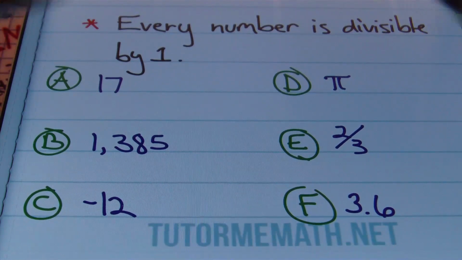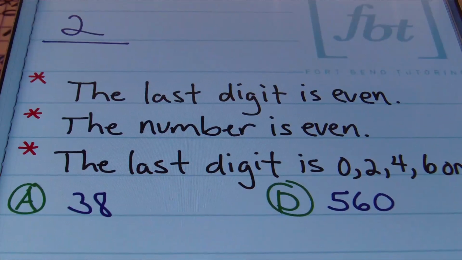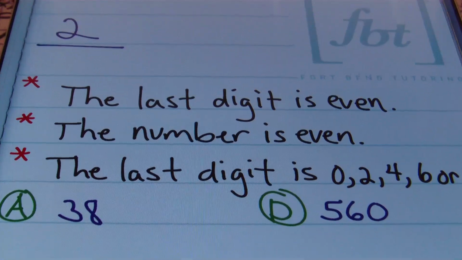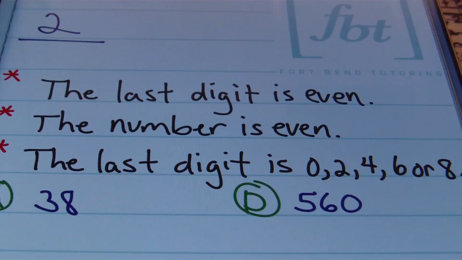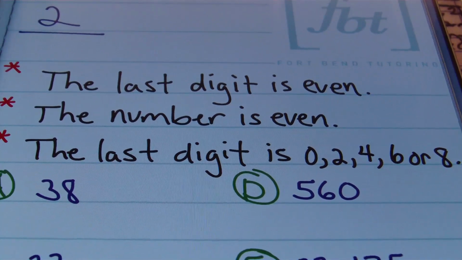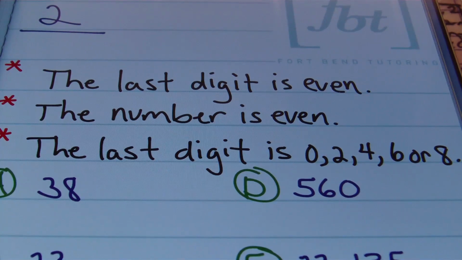Let's move on to the divisibility by the number 2. All right, let's check it out. Here we go. Now, a lot of these rules that I give you are going to be redundant and repetitive, but that's because I want to say it in different ways so that some of you will understand it one way and others will understand it better the other way.